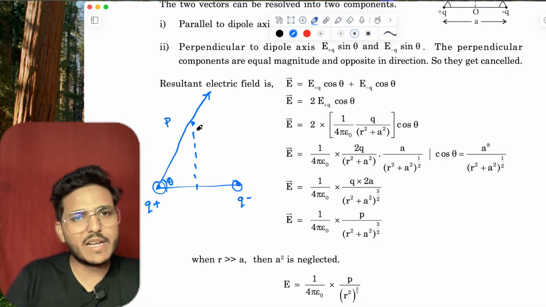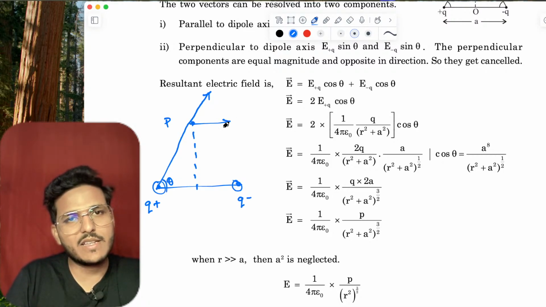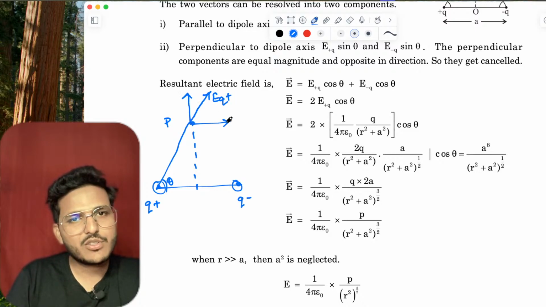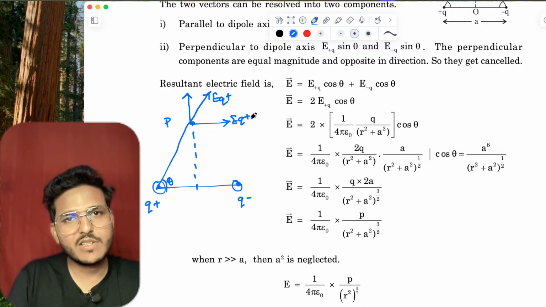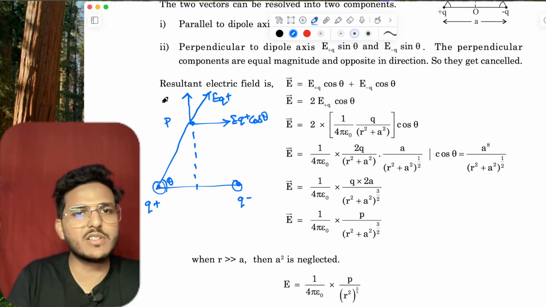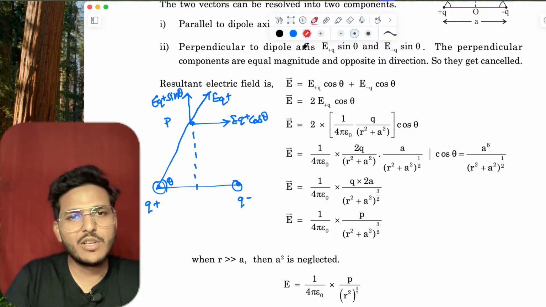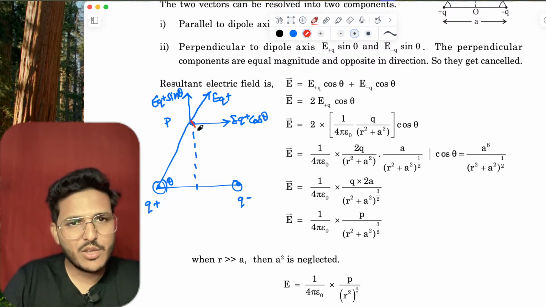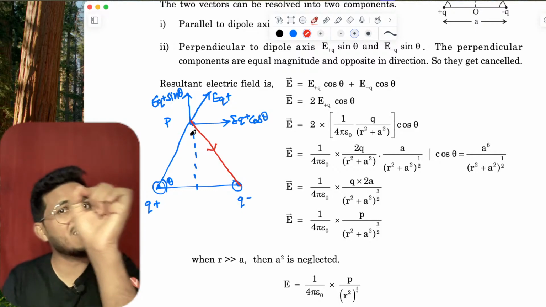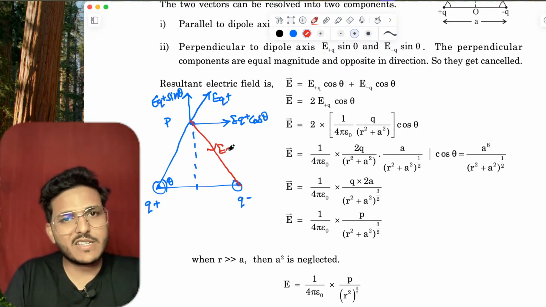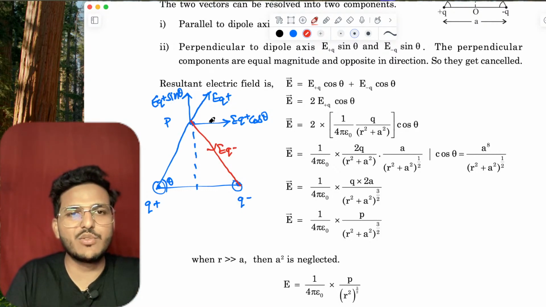If it makes an angle theta, there are two components: EQ positive cos theta is the horizontal component, and EQ positive sin theta is the other. Now the negative charge will attract the test charge Q naught, which is always positive, giving EQ negative.